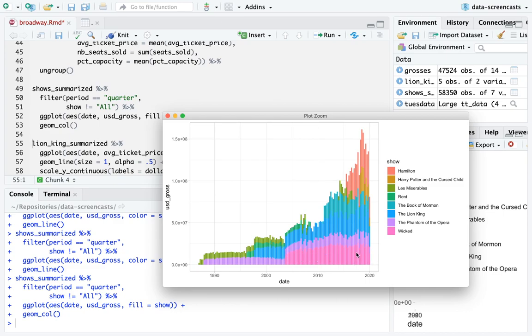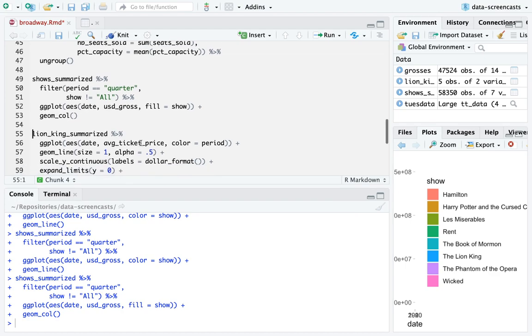Here's Wicked showing up. Here's Hamilton showing up. Here's Harry Potter and the Cursed Child showing up. I think this dark green is Les Mis. I've seen it, I think, twice on Broadway, and I saw it around here in 06. Was it even playing in 06? Maybe, I don't remember when I saw it. And here's Lion King, and here is a stacked bar plot. So this is some way we could visualize it.